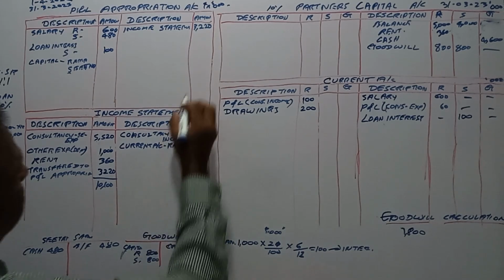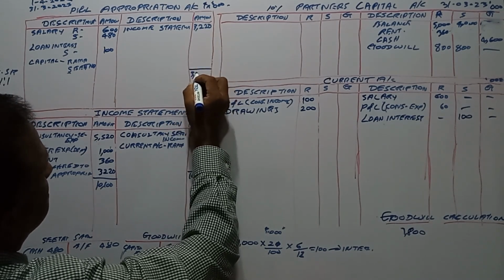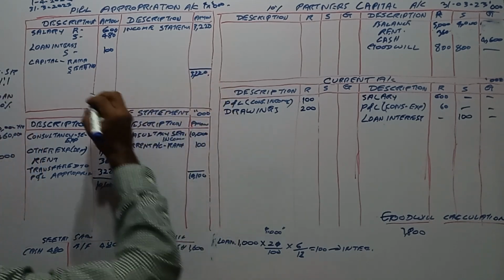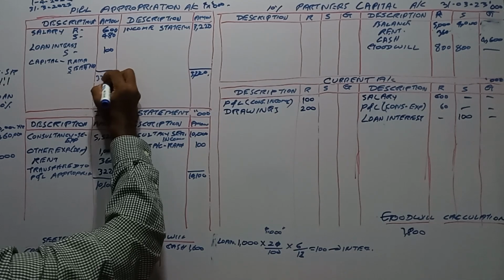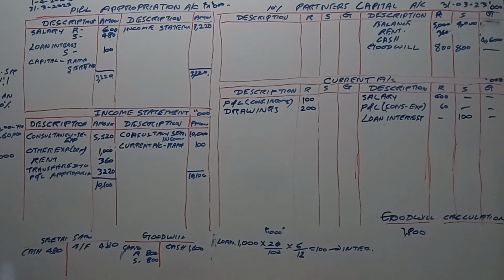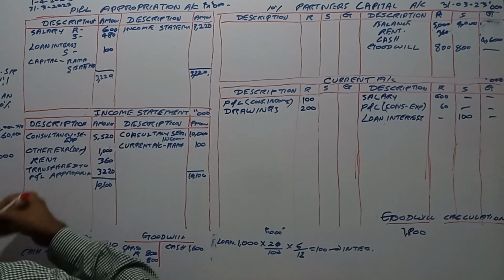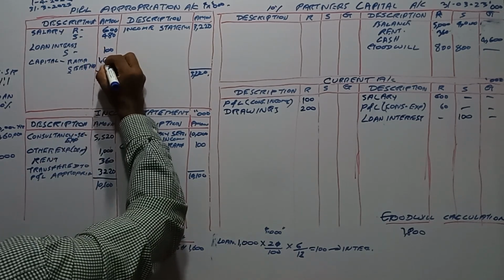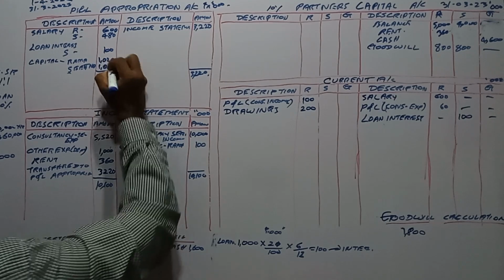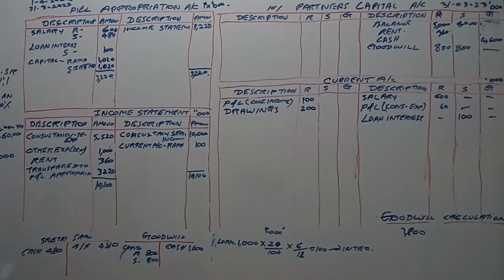So 3,220,000; here you have to deduct 3,220 minus 600 minus 480 minus 100. Then 2,040,000, that is 1,020,000 each. This will be the sharing of profits.